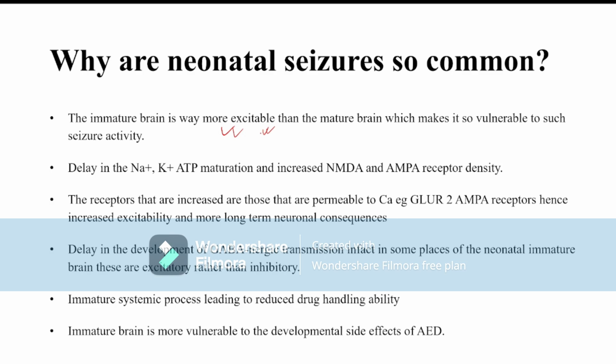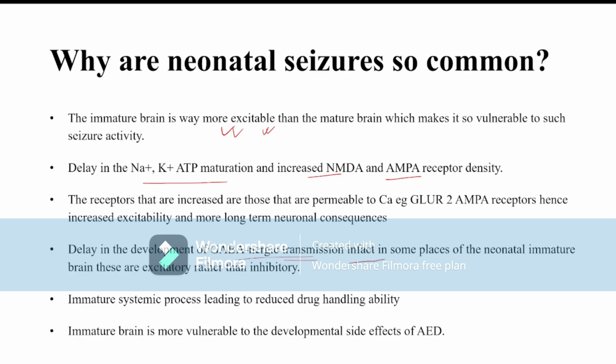Along with this, there is a delay in sodium potassium ATPase maturation, and there is a delay in the increase of NMDA and AMPA receptor density. That means in the neonatal period, the sodium potassium ATPase maturation and the NMDA and AMPA receptors are much less than in the adult. The third most common cause of neonatal seizure is a delay in the development of GABAergic transmission in infants.